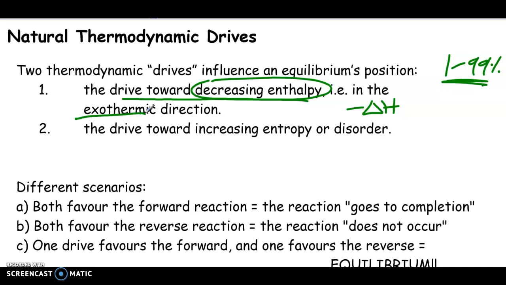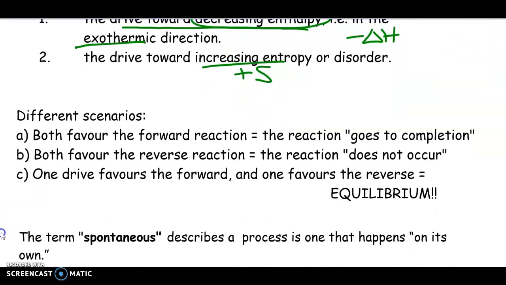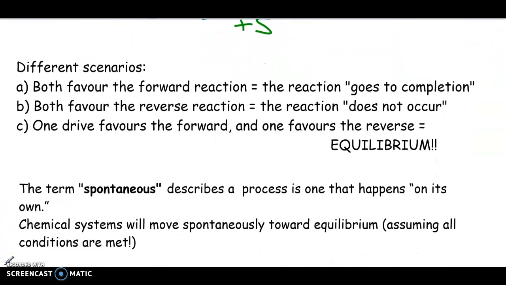Now, in terms of entropy, the second natural drive is towards an increase in entropy, or having a more disordered system. Maybe you've even heard the saying, the universe will naturally move towards chaos. That's talking about one of the thermodynamic laws, that natural processes tend to increase in disorder. So not always, but that's what it tends to favor. There are three scenarios that are going to end up happening.